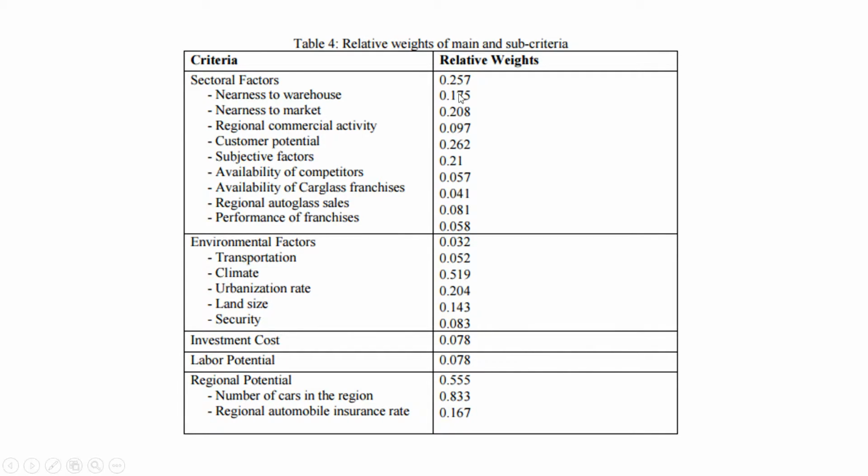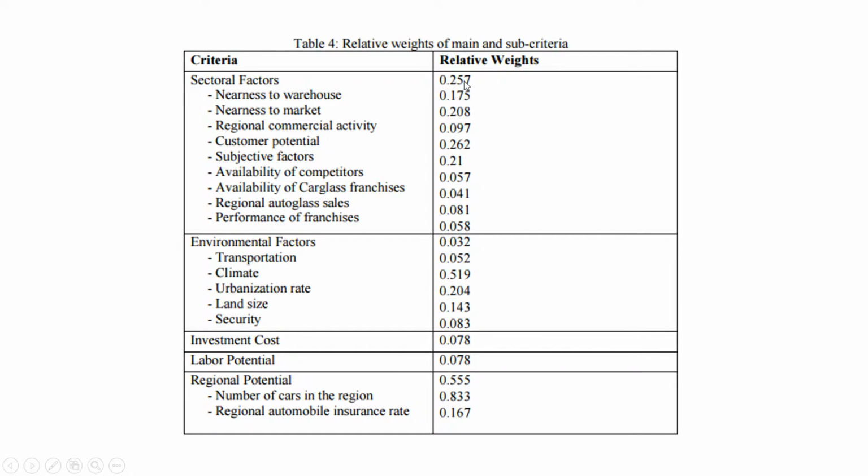Note, there will be some errors. For instance, one of my critiques of this paper is that these numbers do not add to 1. The first number represents the overall weight of each big criteria category, and the rest of the numbers are just the sub-criteria's weights, so the rest of the numbers should add up to 1, and in this category alone they do not. So that is a critique.